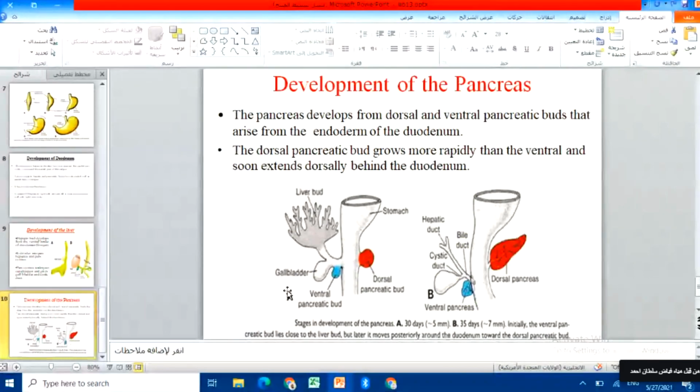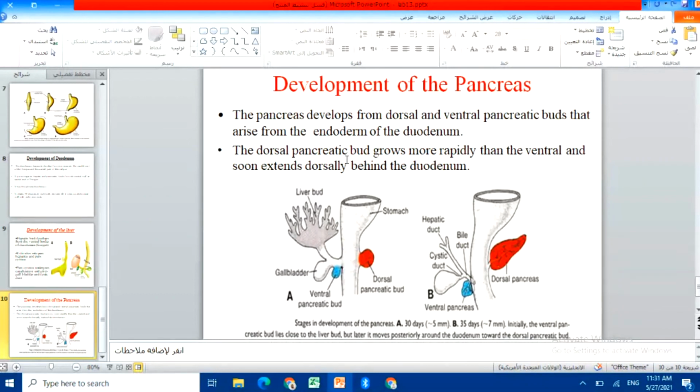The last part you need to know is the development of the pancreas. We said it develops from dorsal and ventral pancreatic buds, and as we said, they rely on each other. They arise from the endoderm of the duodenum.